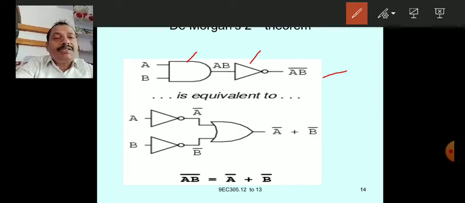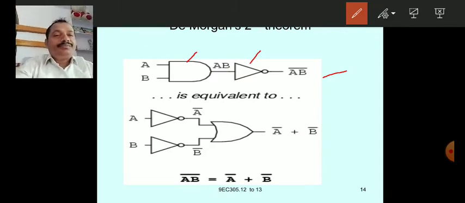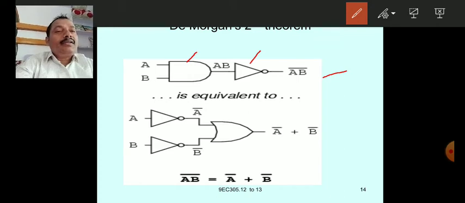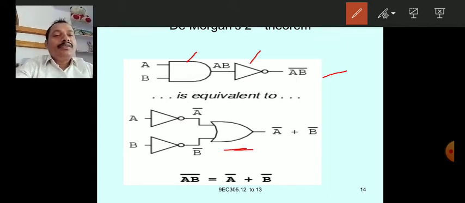A is applied to a NOT gate and you get A bar output. B is applied to another NOT gate and you get B bar. And apply an OR gate like this, and you will have A bar plus B bar.